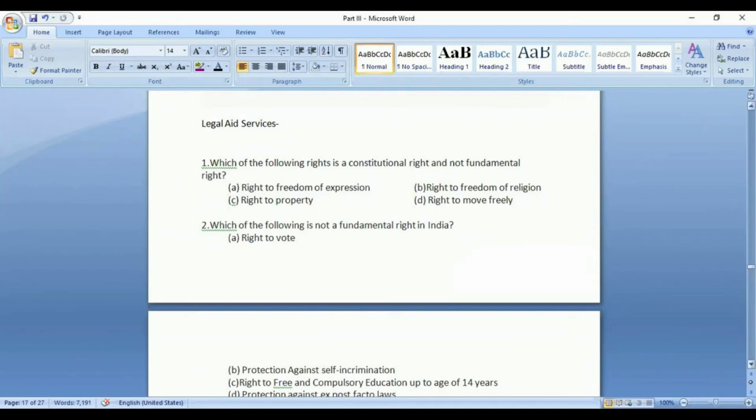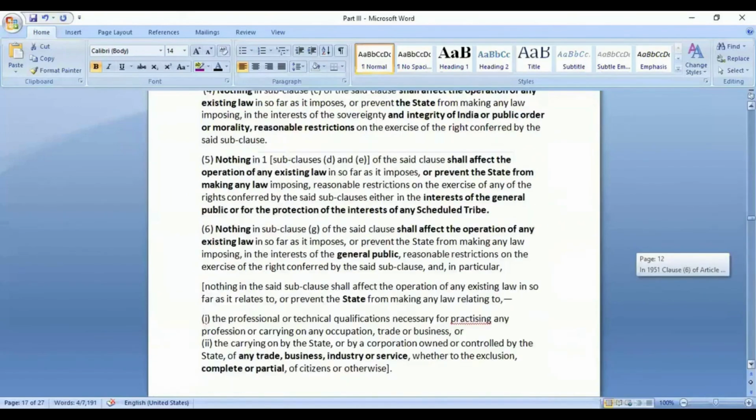Fine then. So we will look at some of the questions. What would be the answer for this first question? These questions are basically from the freedom part, the rights that we discussed today. Which of the following rights is a constitutional right and not a fundamental right? Right to property. Under which article was the right to property given originally?